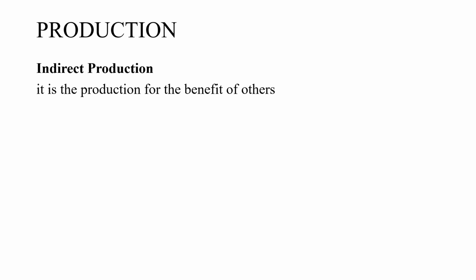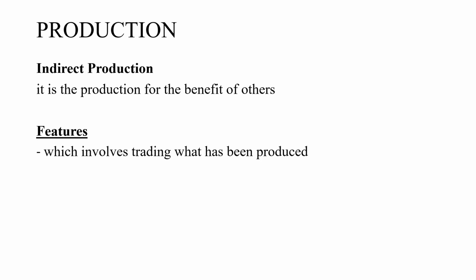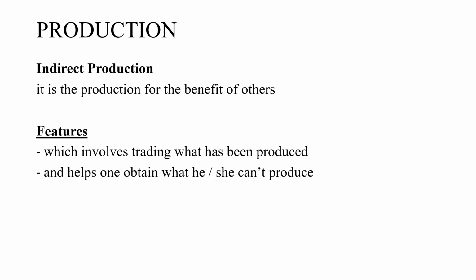So the other method of production is indirect production, which is the production for the benefit of others. You are producing so that others benefit. Here are the features. The first is it involves trading what has been produced. So whatever has been produced, you have to trade it with other people. It also helps one obtain what he or she can't produce.